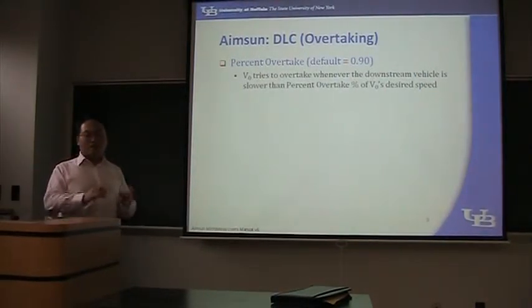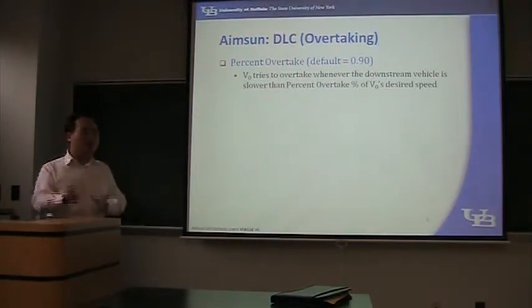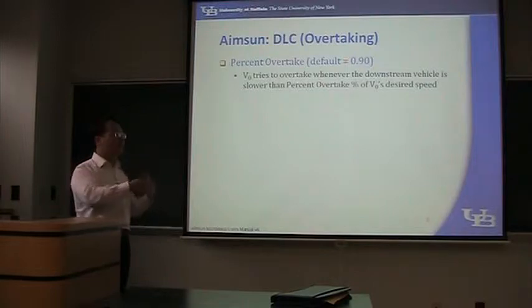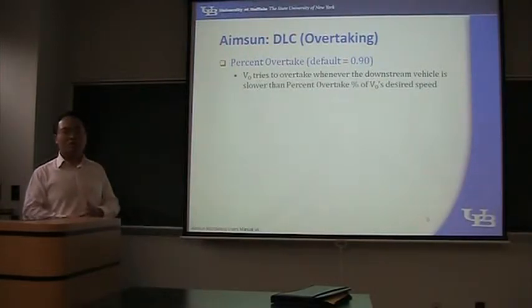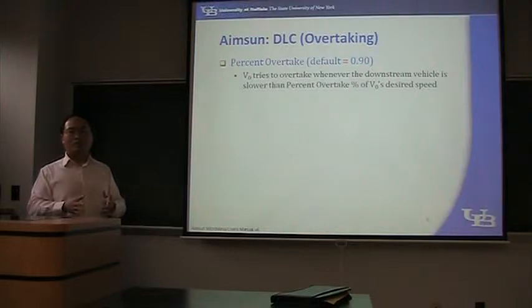Now we already know INSUP has 3 zones. And for mandatory lane changing, the logic will be very natural. If you want to, in the second zone, change your lanes because you want to make a turning, the logic will be very obvious. So I'm only talking about the discretional lane changing, which is more complex. So in which situation do you want to change your lane? In the first zone.